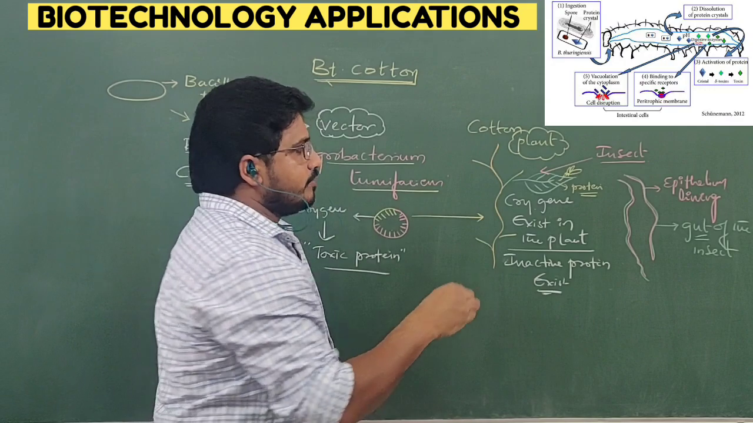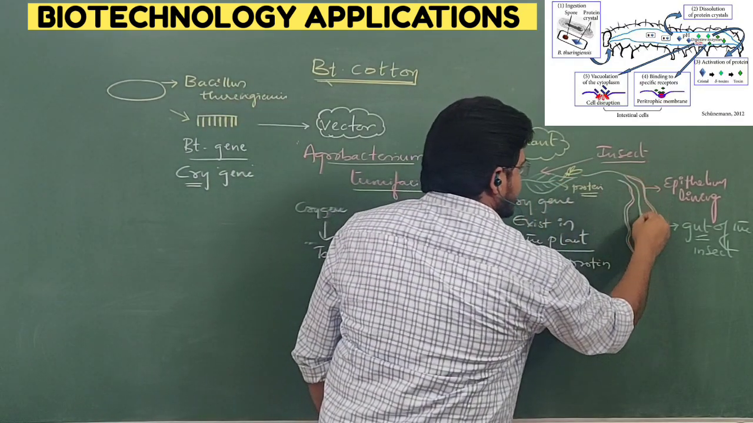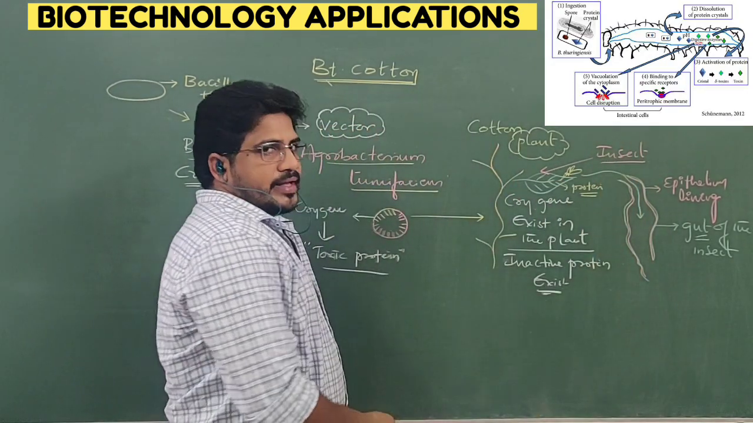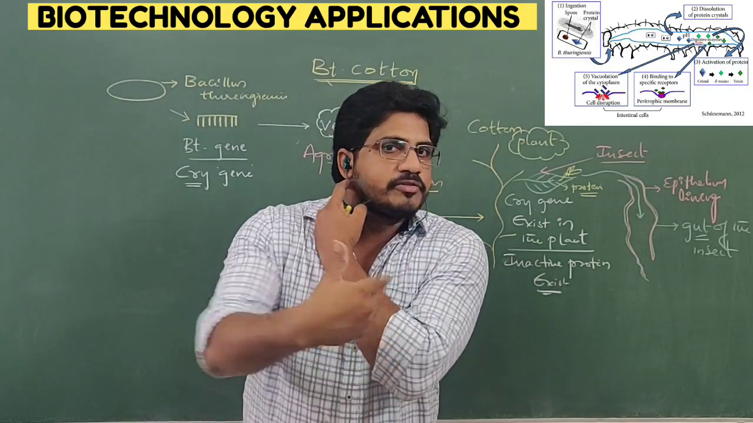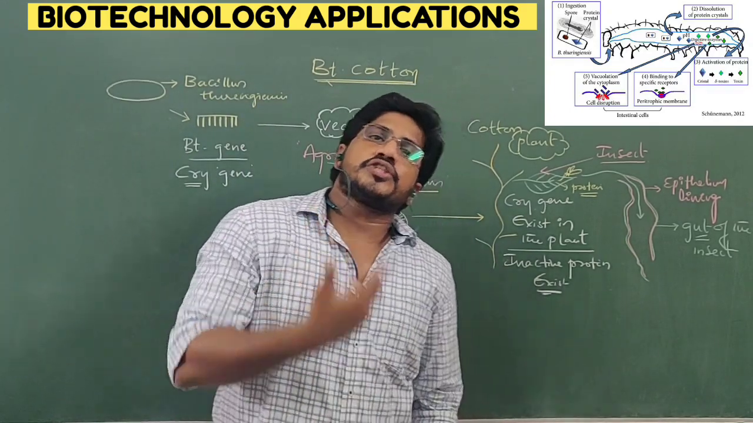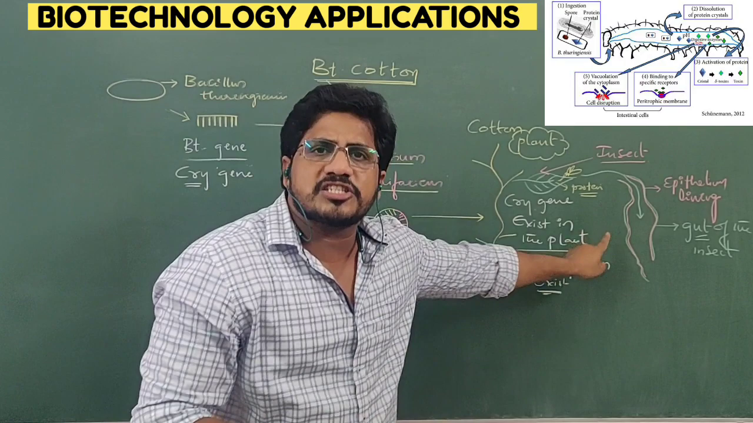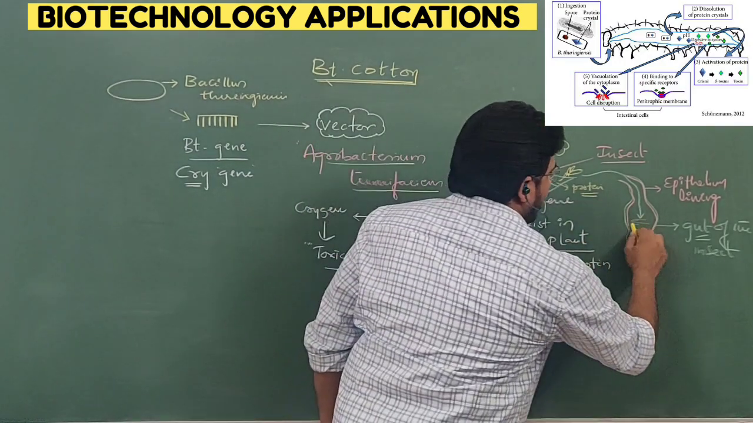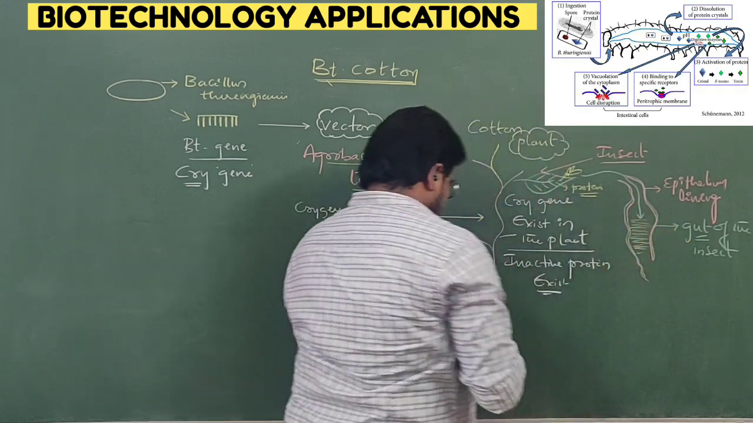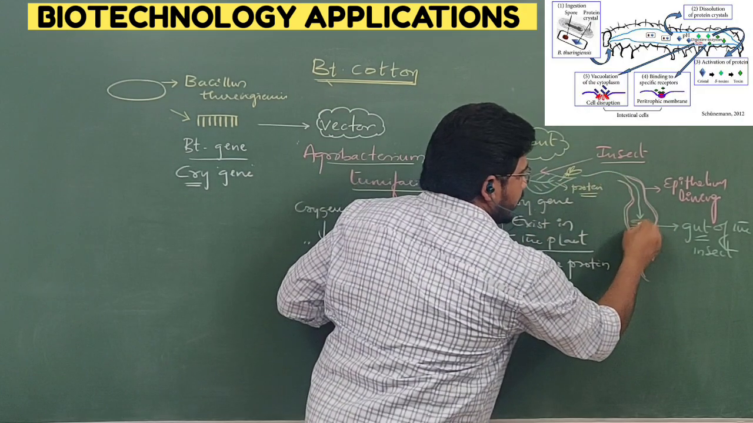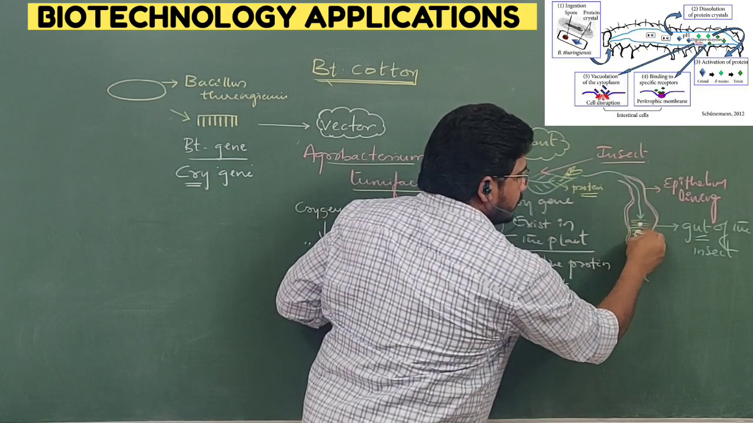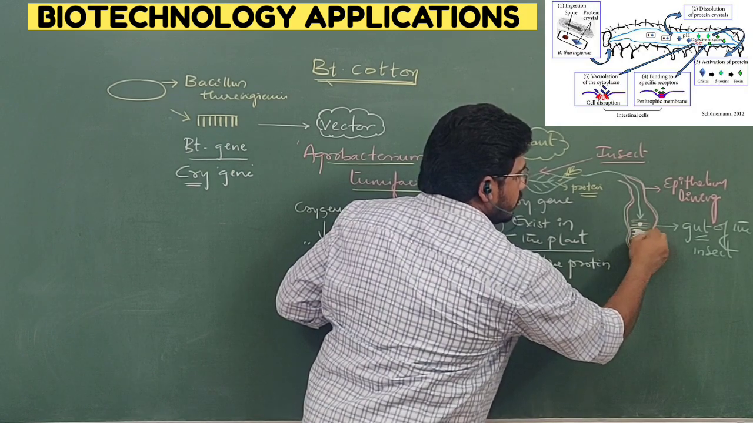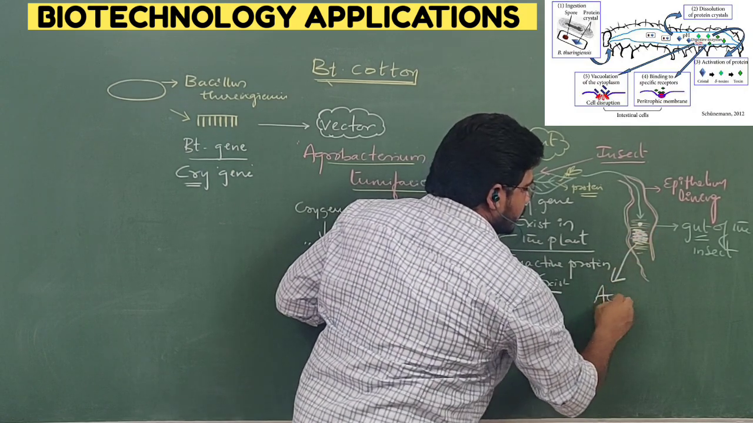protein is also present. The crystalline protein enters the digestive tract. Inside the digestive tract, enzymes and digestive juices will be produced. In the intestine, alkaline juices will be produced. So, all these are alkaline juices. In the alkaline juice, the crystalline protein will dissolve and become active.